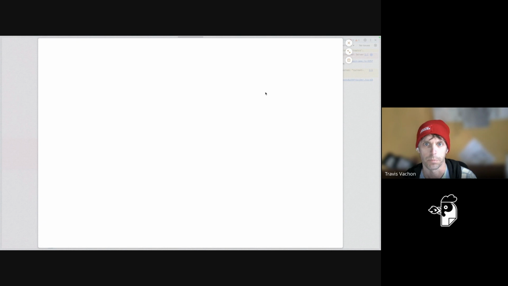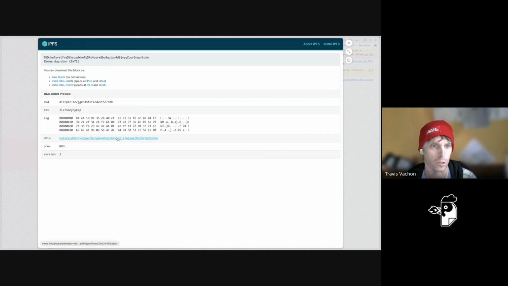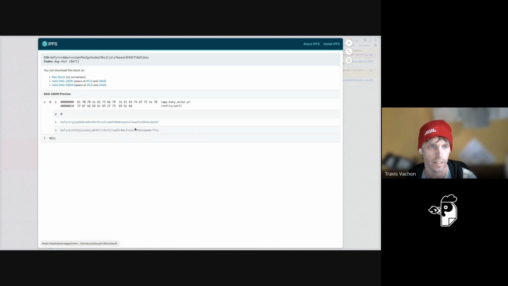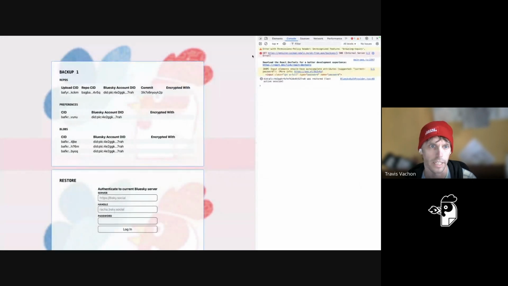Yeah, I've noticed this being a little slow sometimes, but this is the actual raw Bluesky repo. Bluesky repos are built on the app protocol. The app protocol uses cars just like we do, and so this is the car that I uploaded. It's kind of hard to tell exactly what's going on, but you can start to see some Bluesky stuff here, graph follow. You can get a sense that this is Bluesky data that is in here.